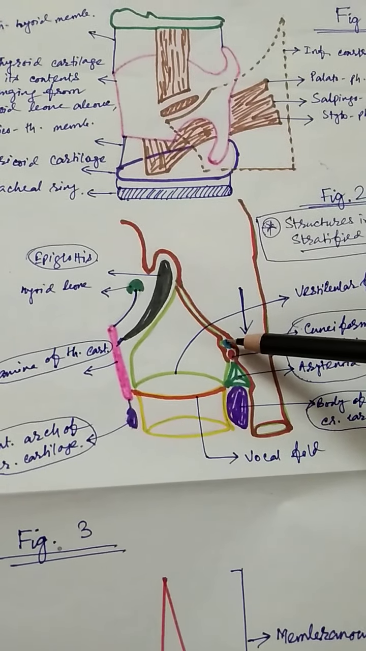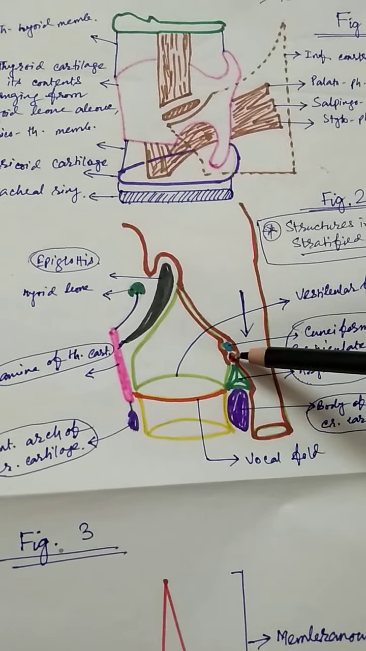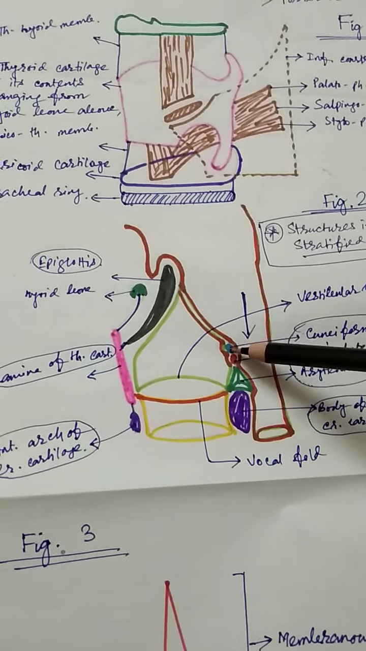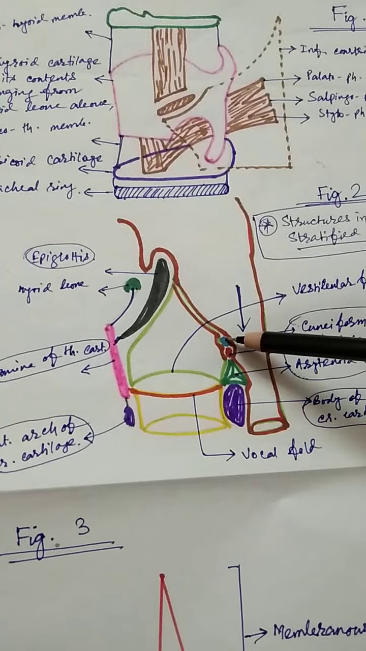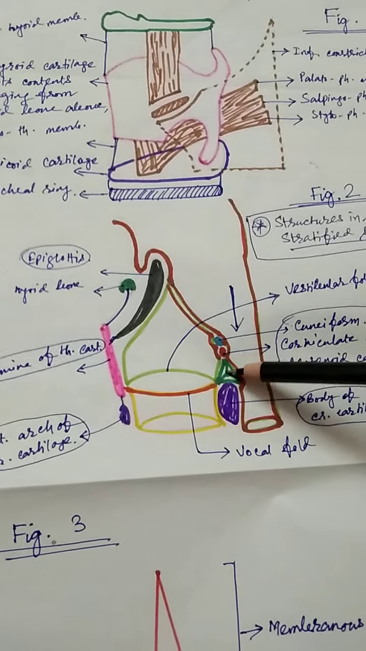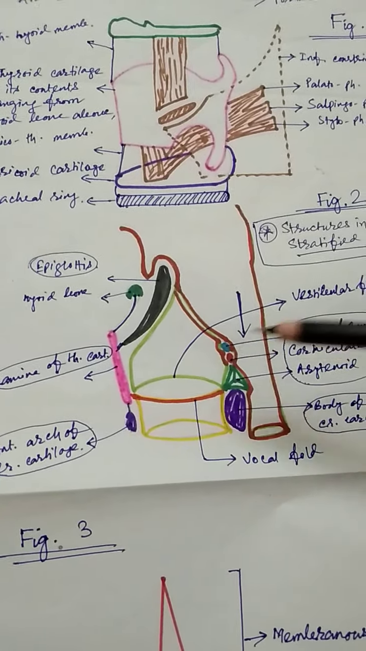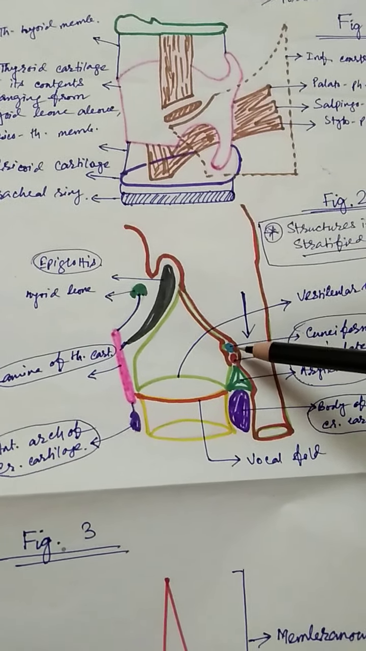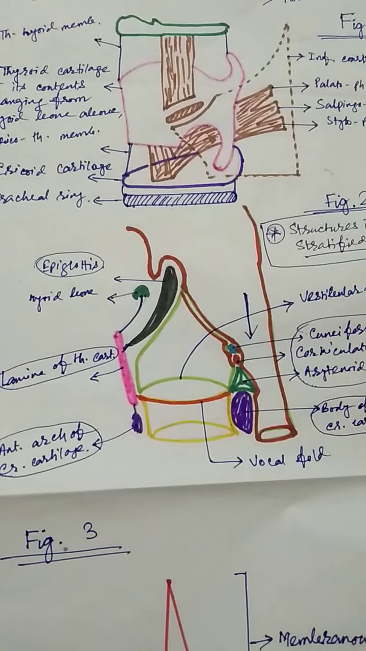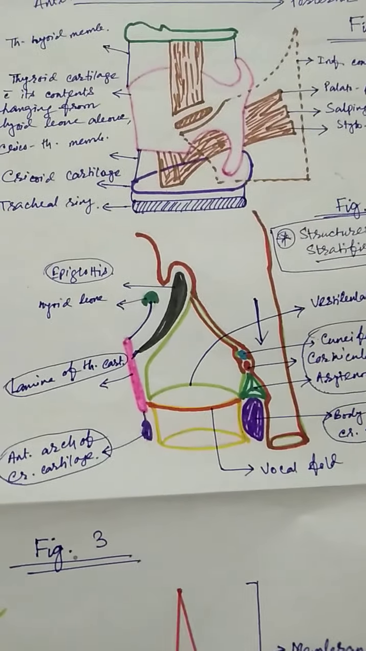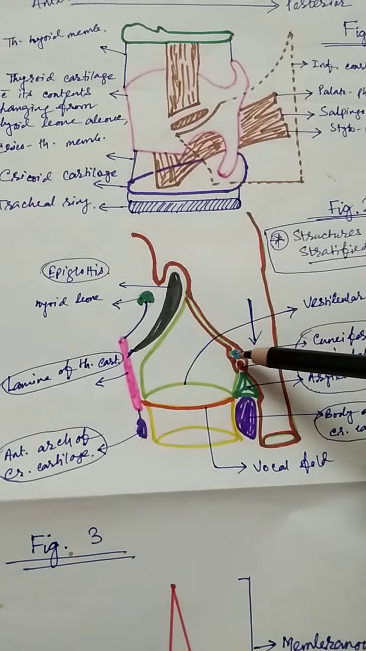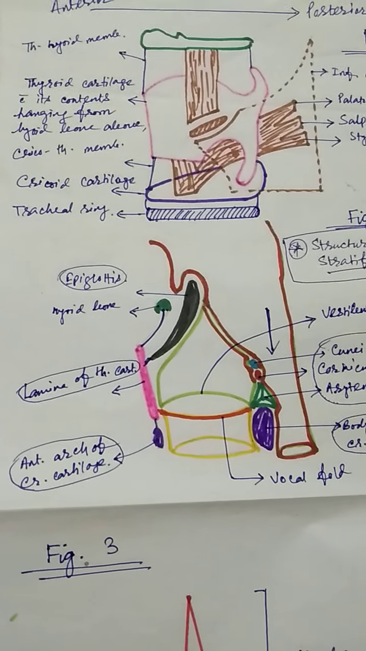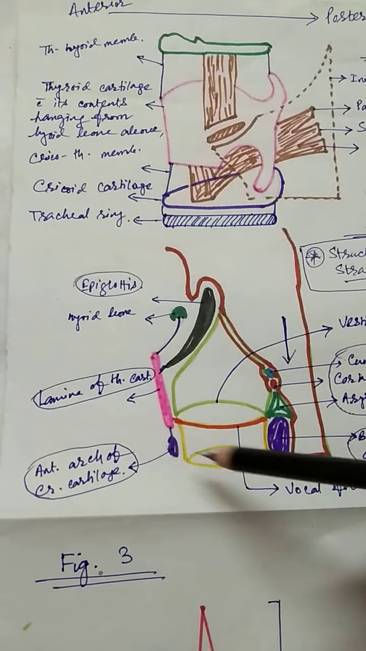Within the aryepiglottic fold, two cartilages are situated, corniculate and the cuneiform. They are situated over the arytenoid cartilage. So these are the paired cartilages: arytenoid, corniculate and the cuneiform. Corniculate and the cuneiform are placed at 90-degree angle to each other, so that this aryepiglottic fold should remain always tense. This is very important. Now, these are the arrangement of the cartilages.